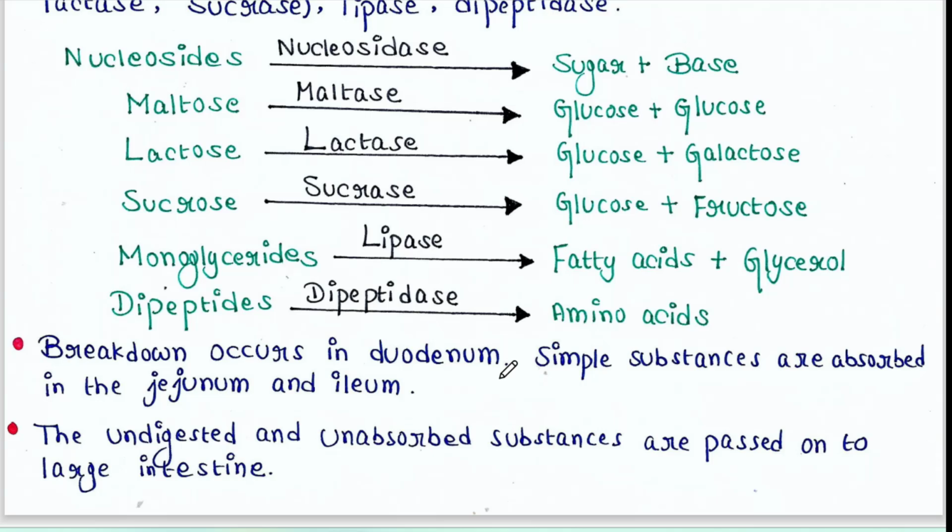Actually, small intestine is made up of three parts: the duodenum, jejunum and ileum. And this breakdown occurs in duodenum. Simple substances which are now produced after the digestion process are now absorbed in the jejunum and ileum, and the undigested and unabsorbed substances are passed on to the large intestine.